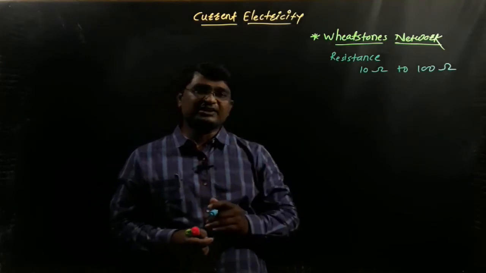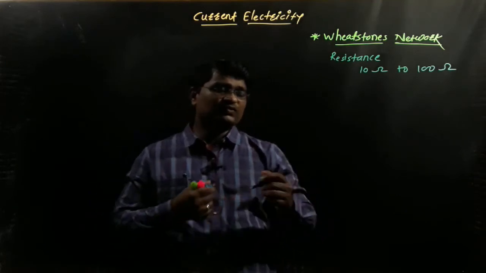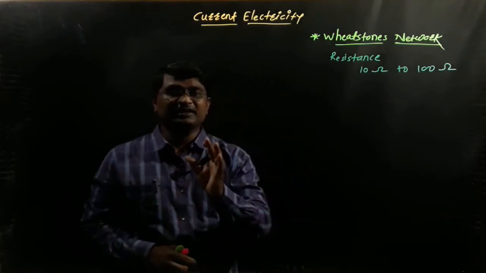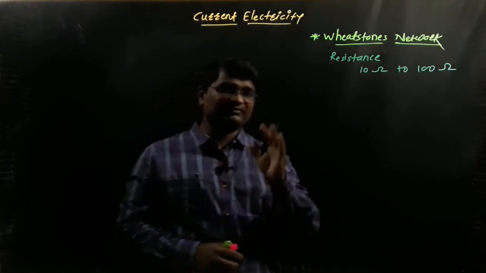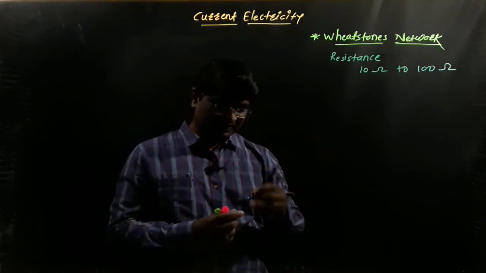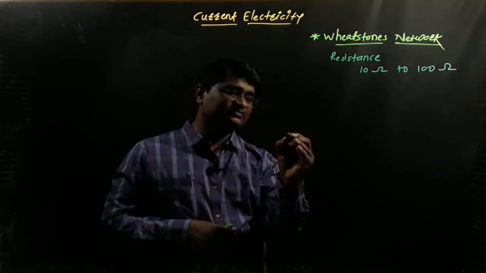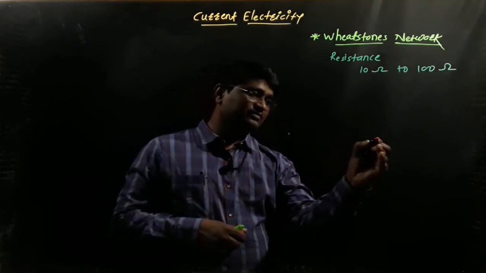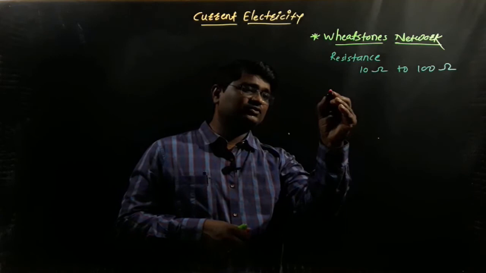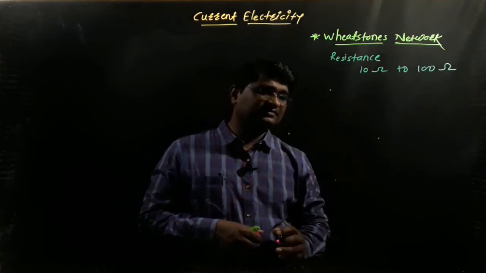Actually, this Wheatstone's network consists of 4 resistances, and these 4 resistances are connected in quadrilateral form between the points A, B, C, D. So how to connect it? Let's see here. Imagine that these 4 quadrilateral points are denoted by A, B, C, D. We can draw the circuit here.